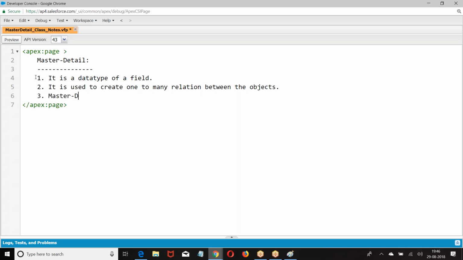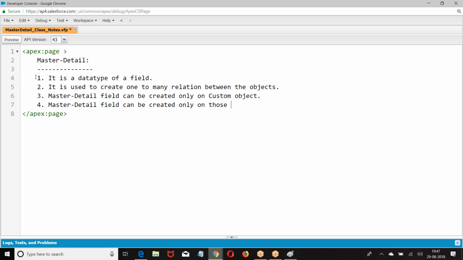Master detail field can be created only on those custom objects in which there are no records.